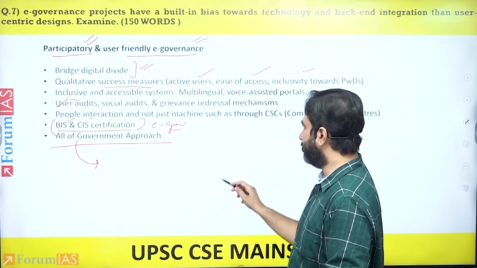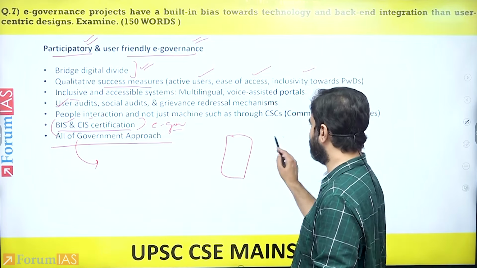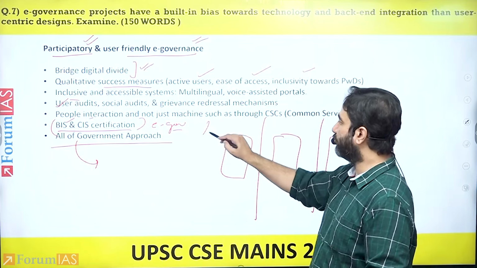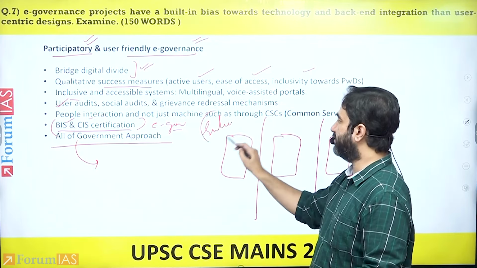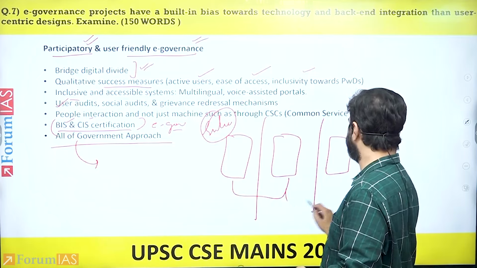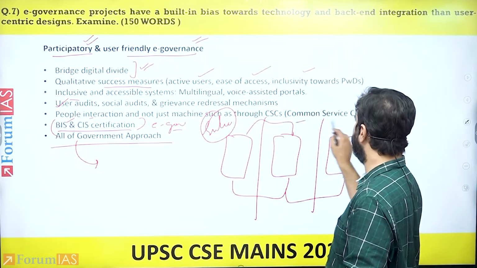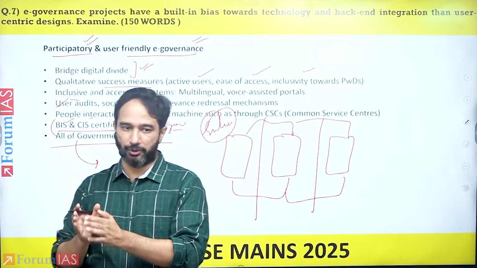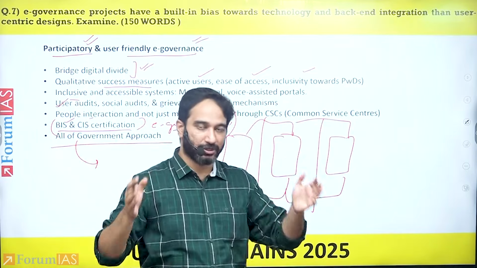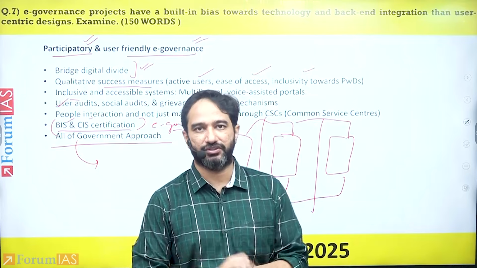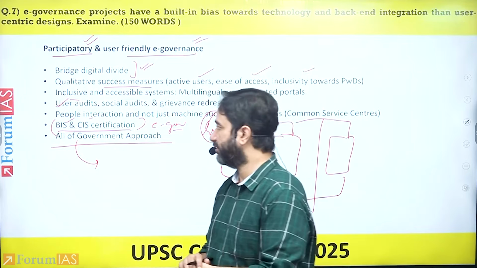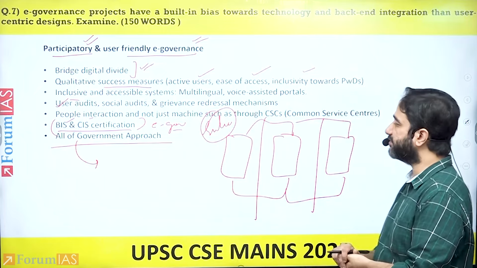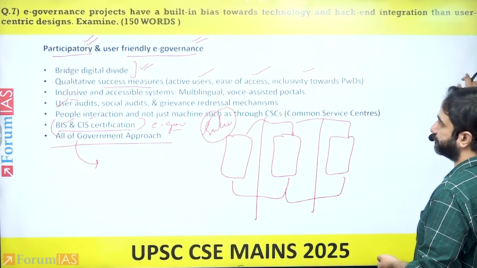What it basically means is, let's say you have various departments of the government. They work in silos. An all of government approach basically means that there is integration, there is talks between all of them, whereby every department contributes and every department takes accountability of the functioning of the e-governance schemes. So this is a basic way forward that you would be able to write in relation to this question.